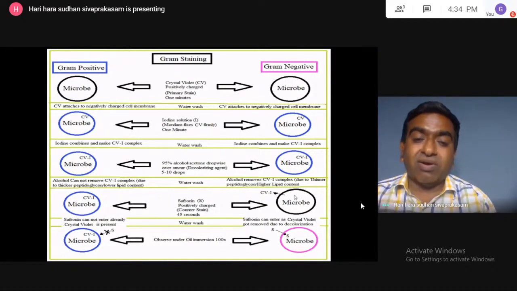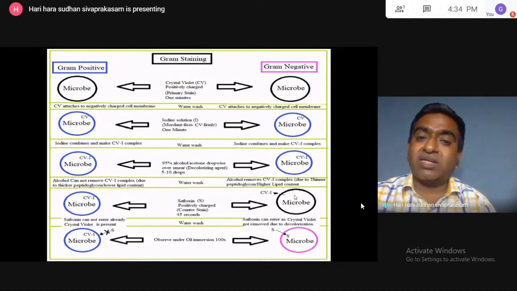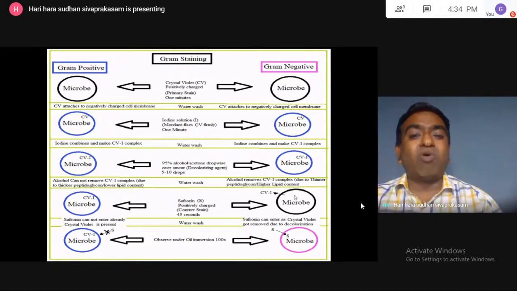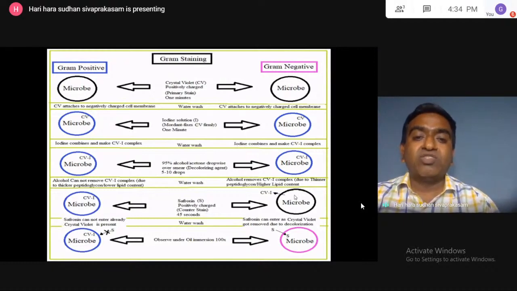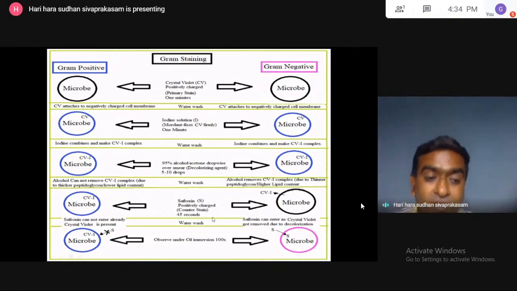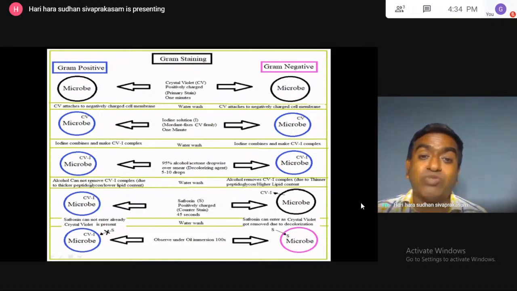Just like that, sometimes if we have to take a decision and both the things are correct, we have to tell that both are correct. So one group of scientists is telling about the peptidoglycan concept, another group of scientists is telling about the lipid concept. Since both are looking correct, they are telling that both are mutually exclusive, both are correct. So that is the concept or principle behind the gram staining.